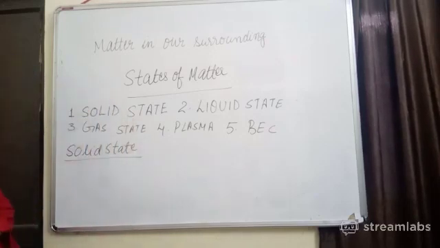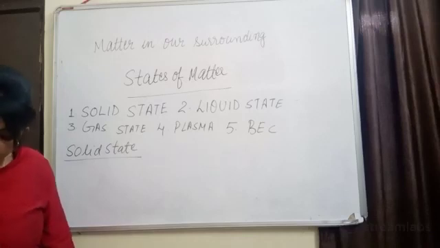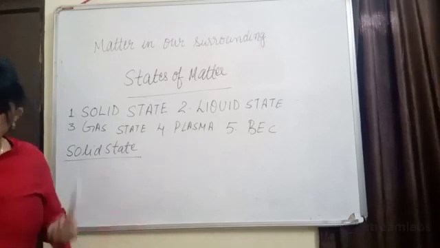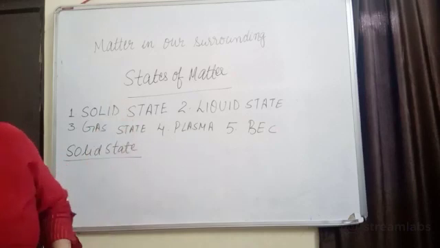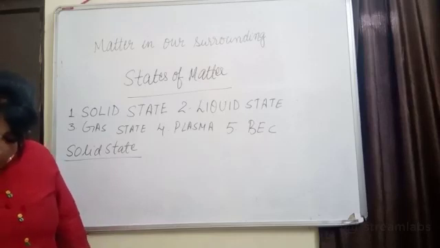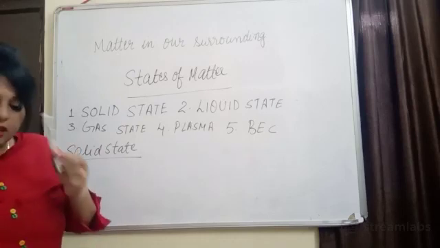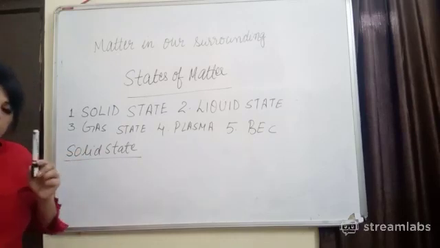Before going to solid state, as per the NCERT, what you need to learn, just wait. Now, we have to collect a few samples. There is activity 1.9 in the NCERT which says we need to collect a few examples, for example a pen or a book. I have a pen in my hand, I have a book in my hand, and then a wooden piece of stick, a needle. And then we will try to see the shapes. Do the shapes change after some time?